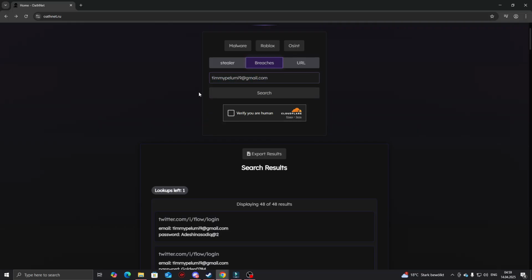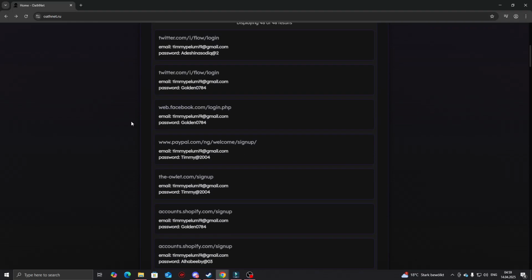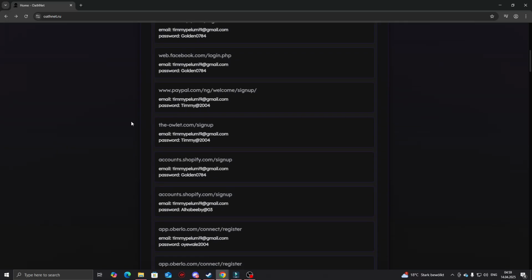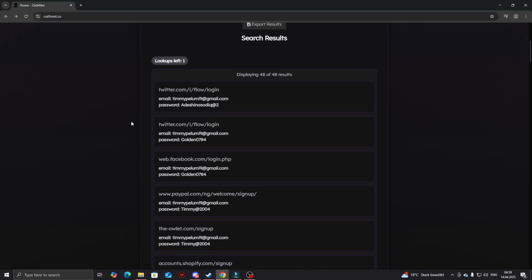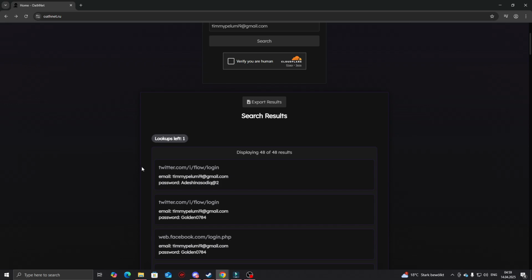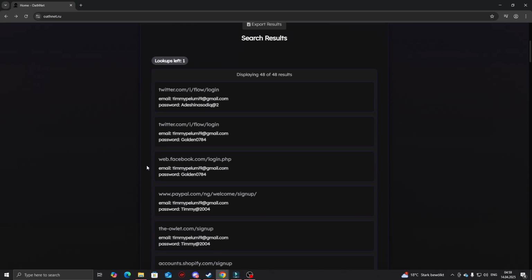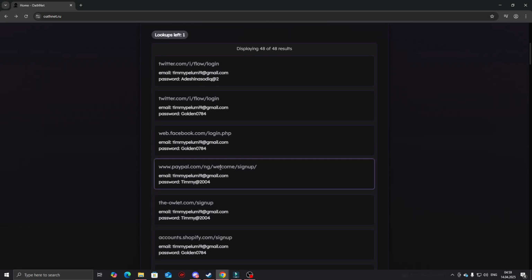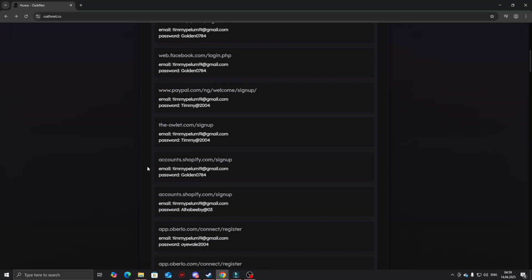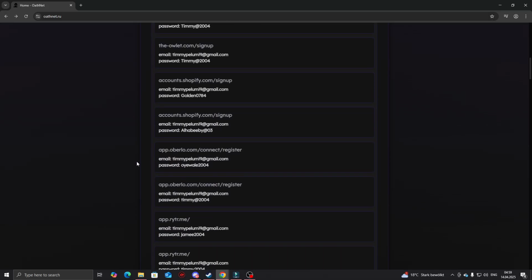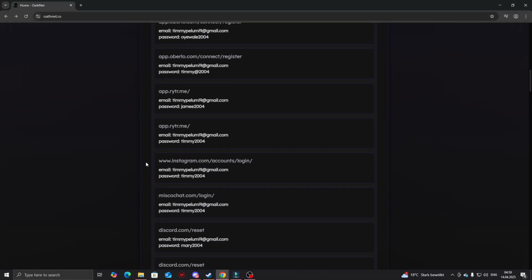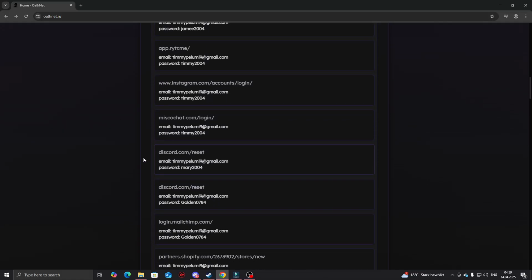Alright, we got a jackpot, as you can see. To the email that we just looked up, we found multiple other leaks. So basically, if you dox his Roblox account and you find, let's say, the email of his Roblox account, and then you search up that email, you might find, let's say, his Facebook account, PayPal account, all his accounts, social information, everything. And this is the way you dox someone.